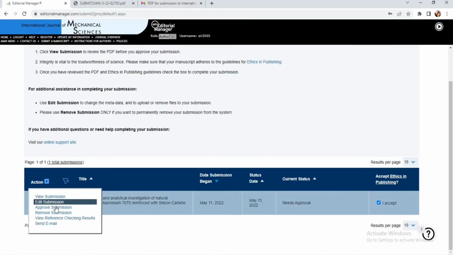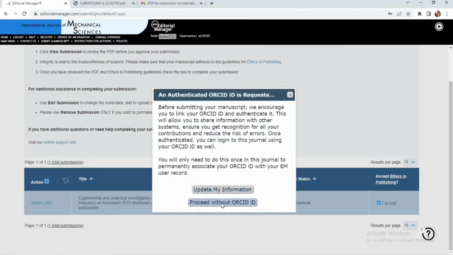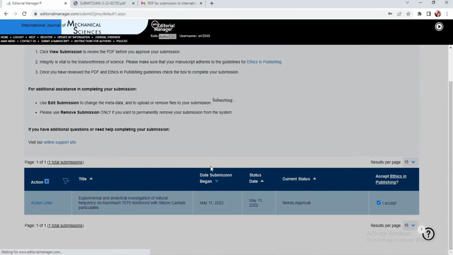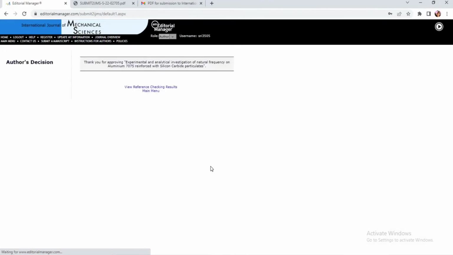With this, let us click on approve submission, proceed without ORCID ID, and to approve this submission, click on OK. Thereby the manuscript submission is completed for the International Journal of Mechanical Sciences. The author's decision: what does the final notification say? Thank you for approving, followed by the manuscript title. If you see this message, it means the manuscript is submitted without any error. Clear? We can go back to the main menu now.